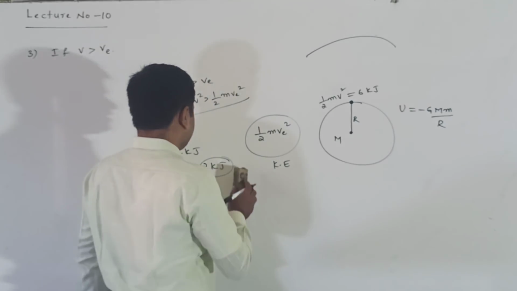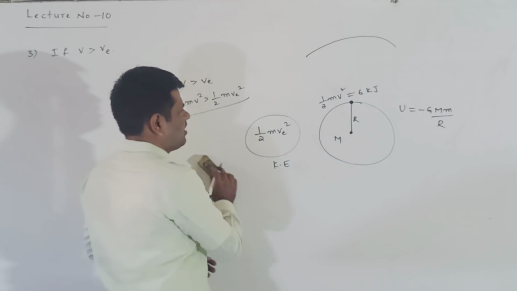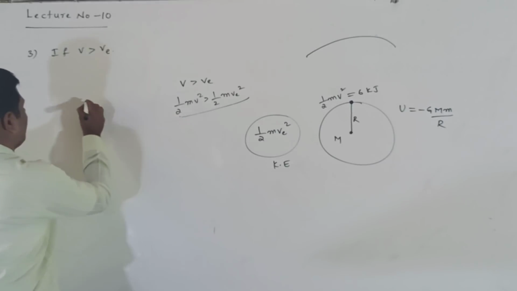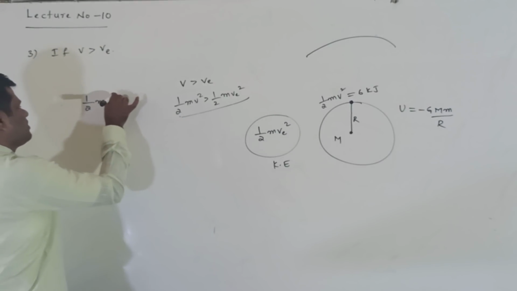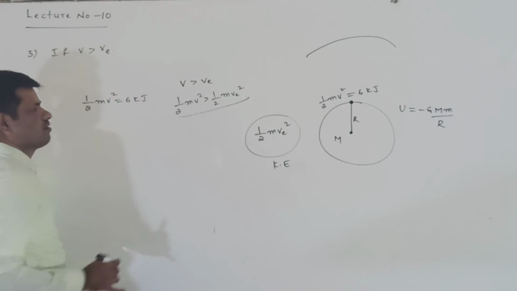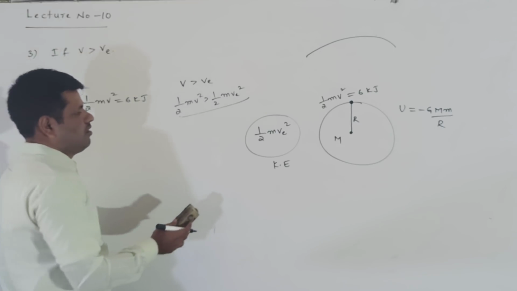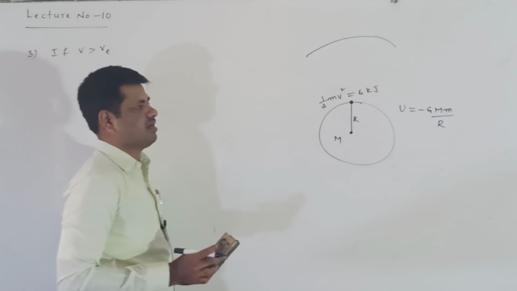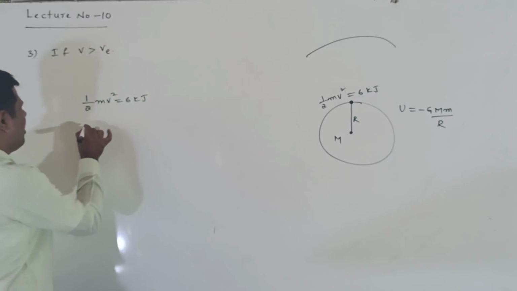Clearly we can understand: half mv square is equal to 6 kilojoules, taking it as an example.